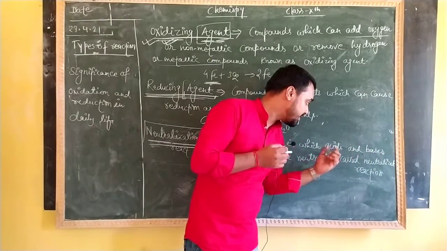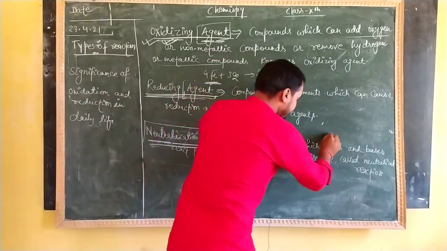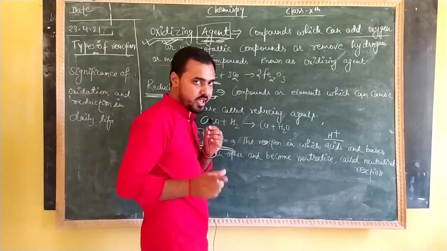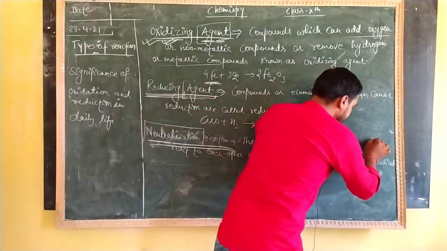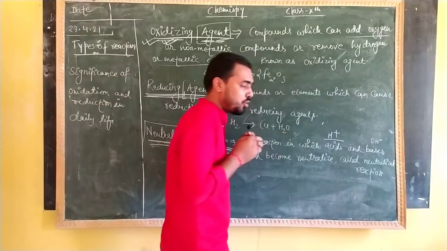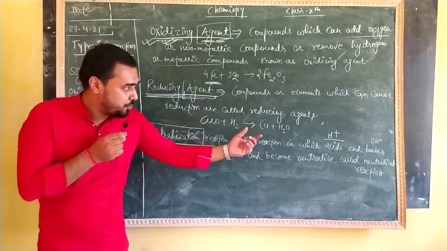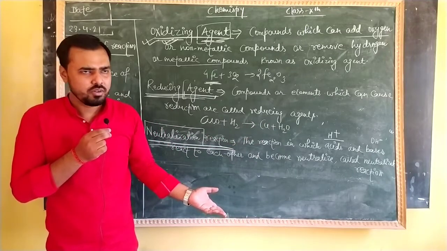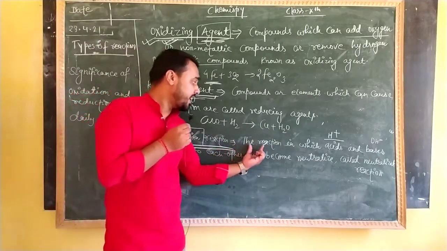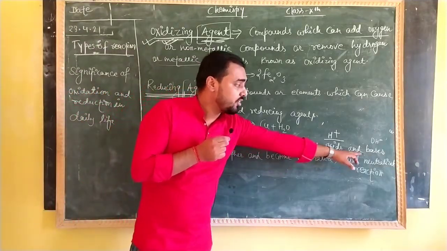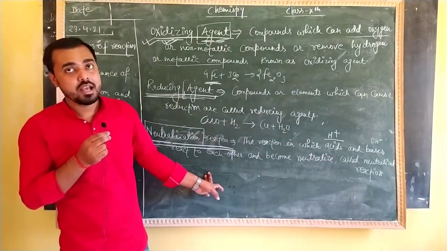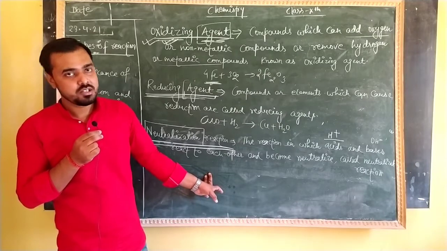An acid has one more property. It always forms H+ ions, and a base forms OH- ions. So when H+ and OH- combine together, they form water. Just because of this, when an acid reacts with a base, both become neutral, and this reaction is called a neutralization reaction.